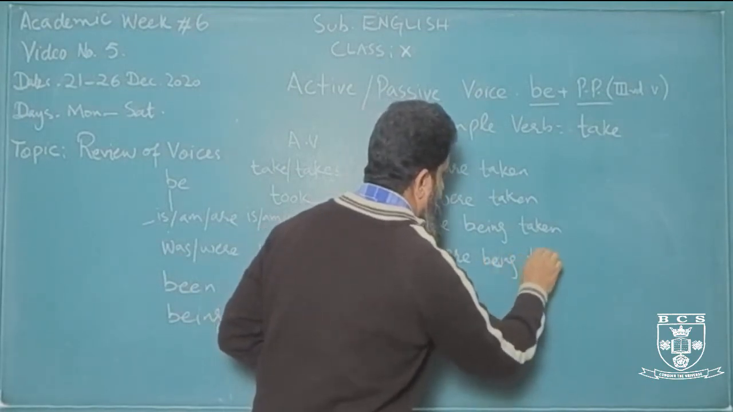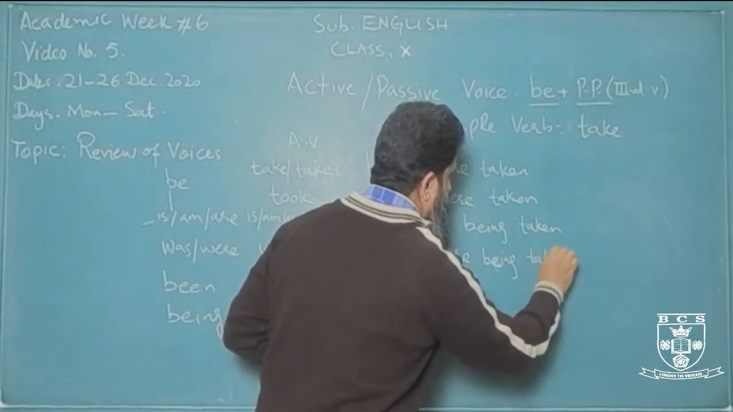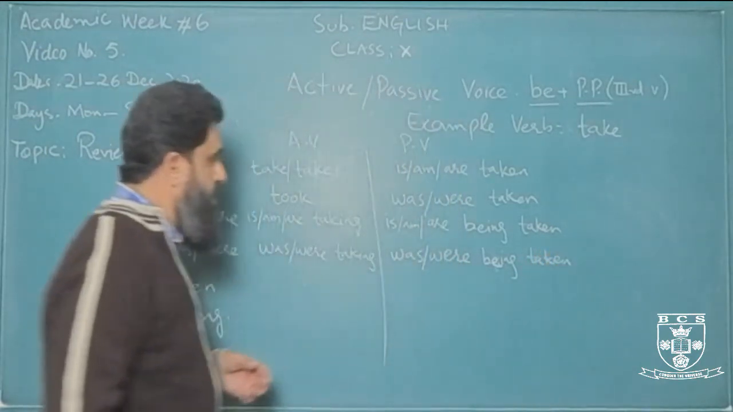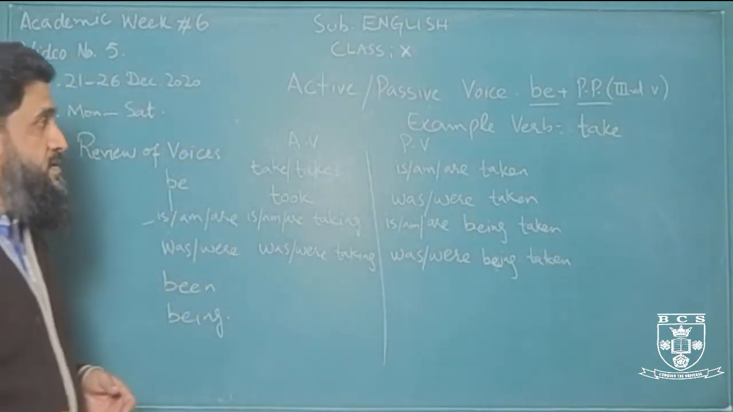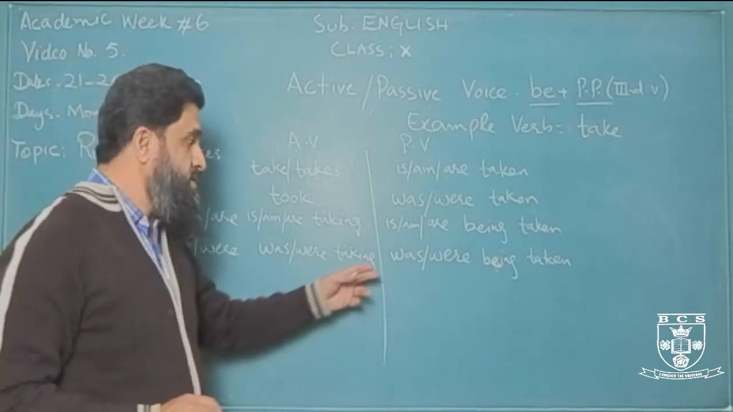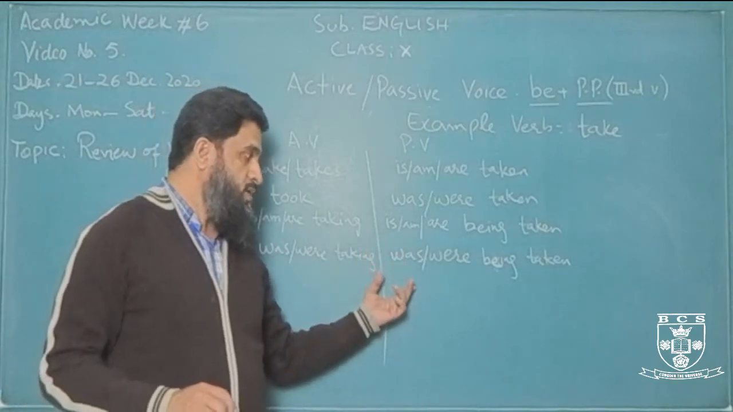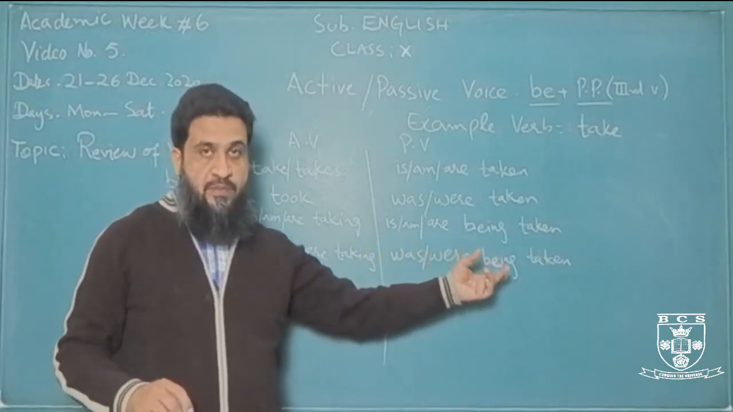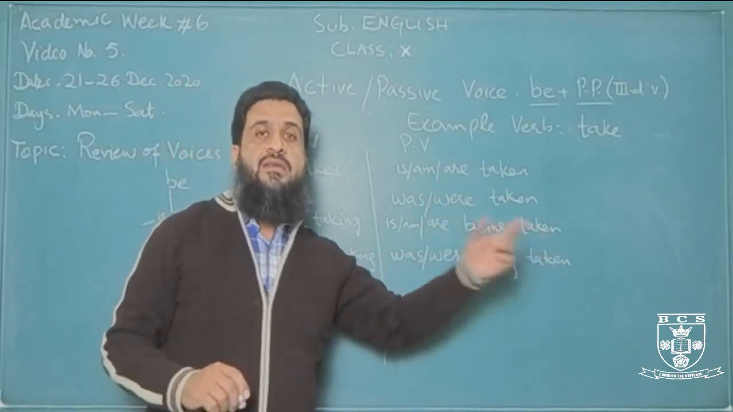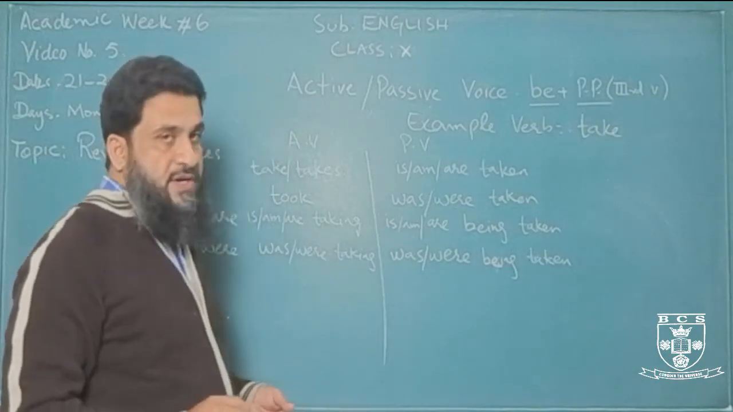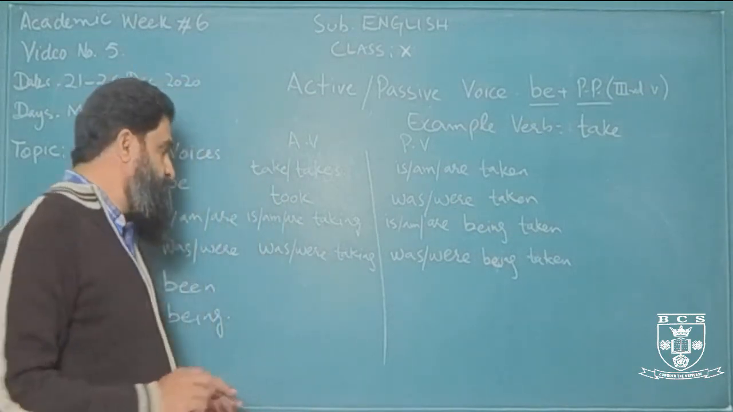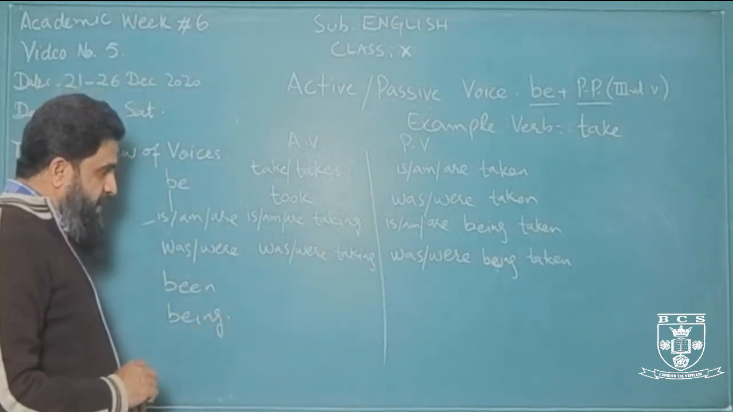Being taken. Remember, in past continuous passive voice, we use was or were, being, and then past participle or third form of the verb. Okay. Now coming to perfect.